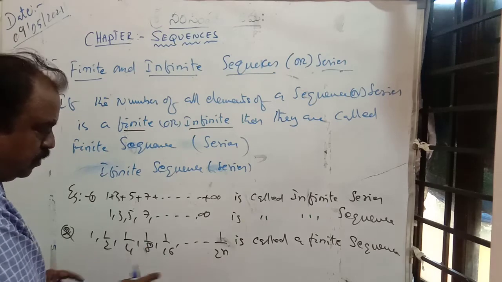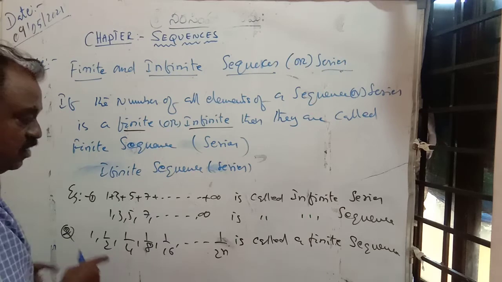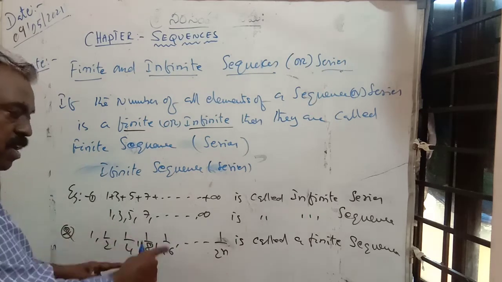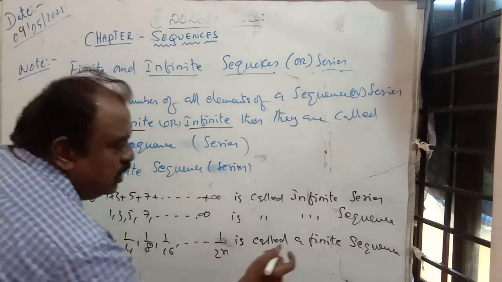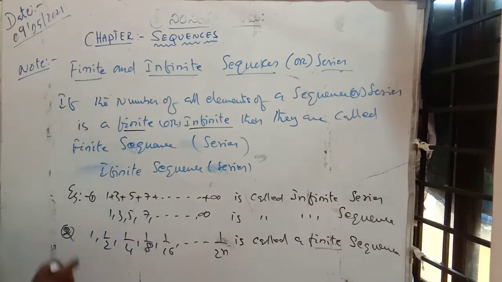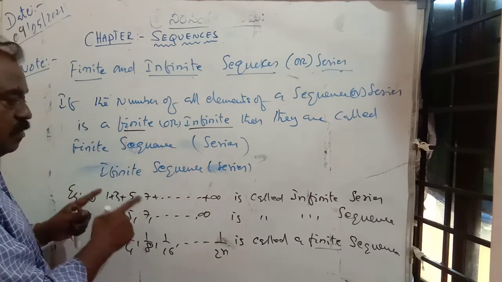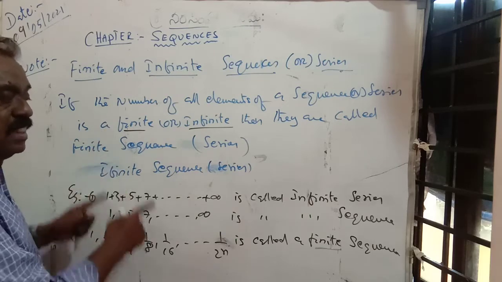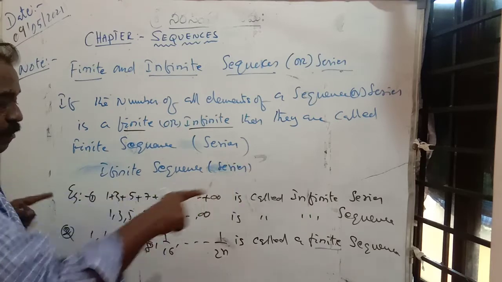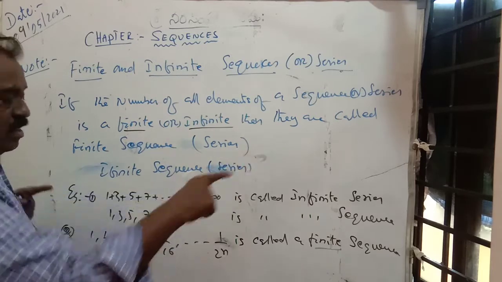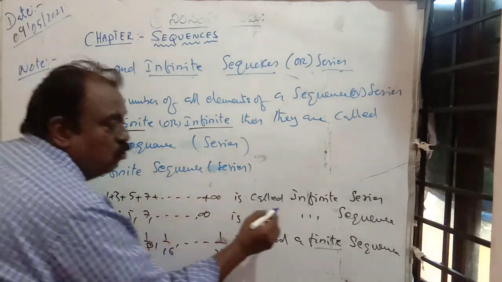If the total number of all the elements of the sequence is finite, it is called a finite series. Whereas if the total number of elements of the series or of the sequence is infinite, unlimited numbers, unlimited elements, it is called an infinite series.